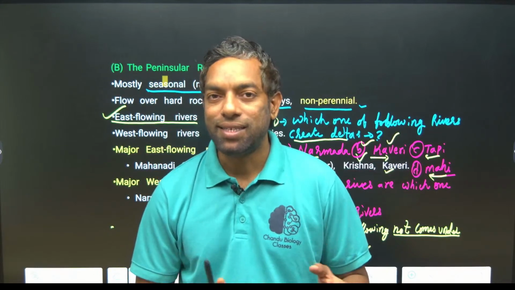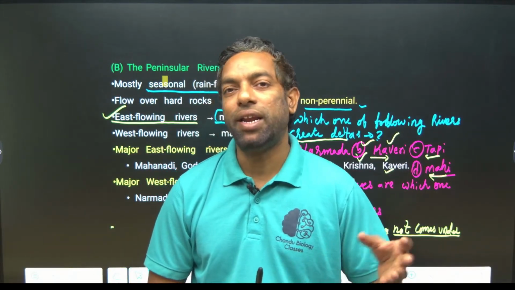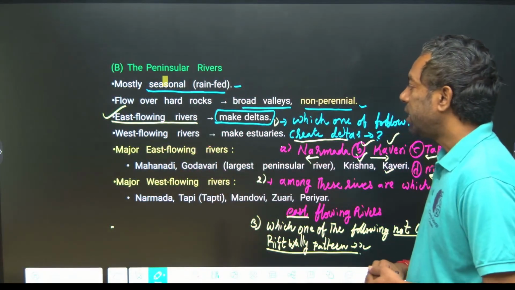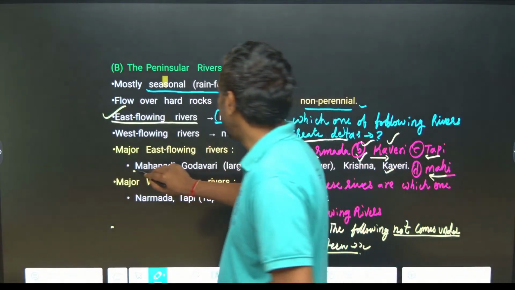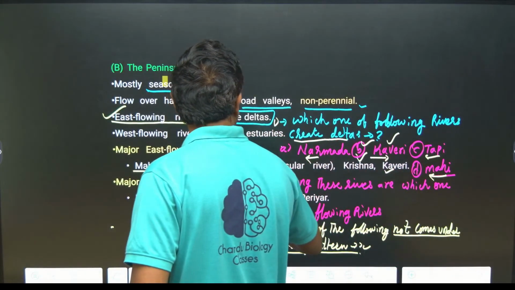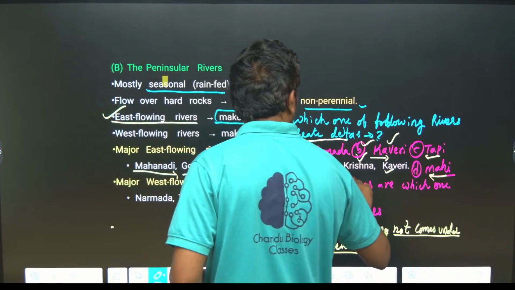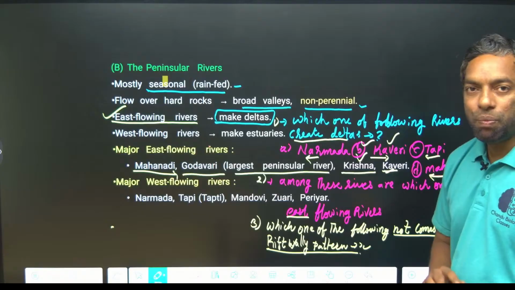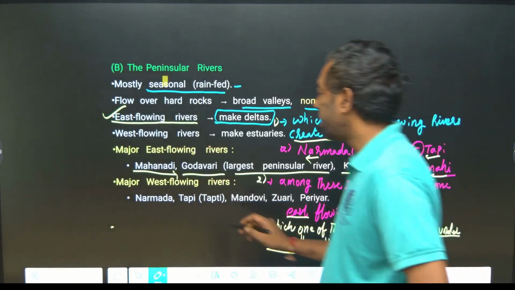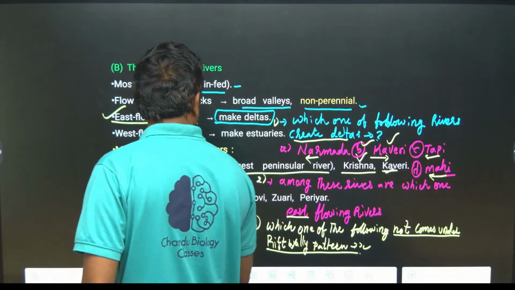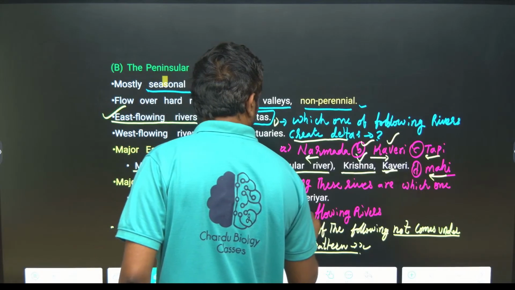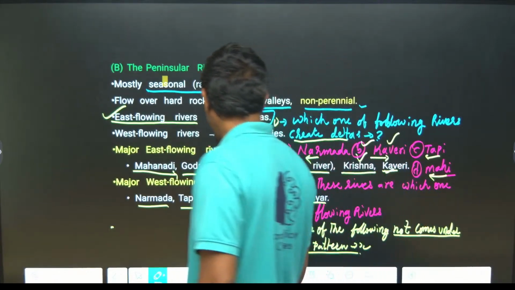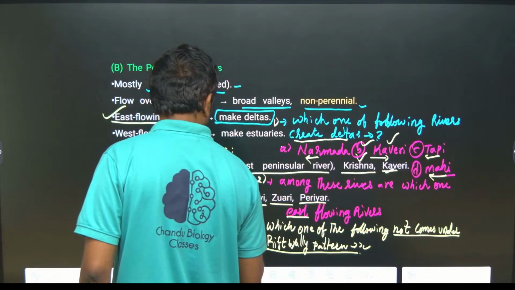These are the types of questions they can ask you in any form, guys. The major east flowing rivers are Mahanadi, Godavari, Kaveri and Krishna. Godavari is the largest peninsular river. The west flowing rivers are Narmada, Tapi, Mandovi, Zuari and Periyar, and Mahi also.